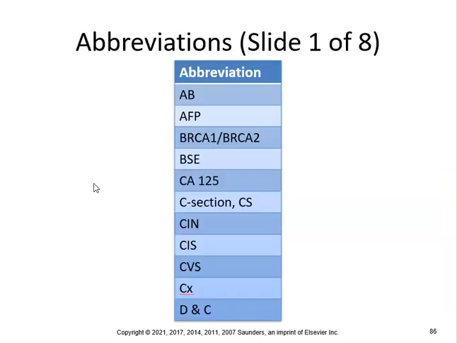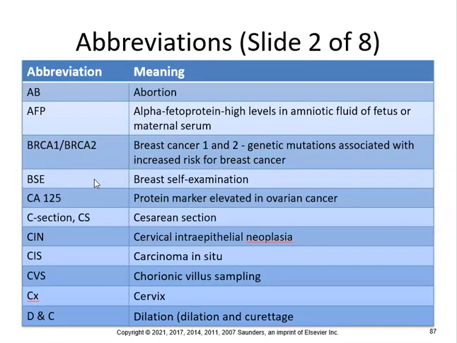And then here are all the crazy abbreviations that you're going to see in the medical charts. AB, AFP, BRCA1, BRCA2, BSE, CA125, C-section, CIN, CIS, CVS, and you've heard of D and C before. Dilation and curettage. AB is abortion, AFP is alpha fetoprotein, high levels in amniotic fluid or fetus. BRCA1, BRCA2, breast cancer 1 and 2, genetic mutations. BSE, breast self-examination. CA125, protein marker elevated in ovarian cancer. C-section, CS is cesarean section.